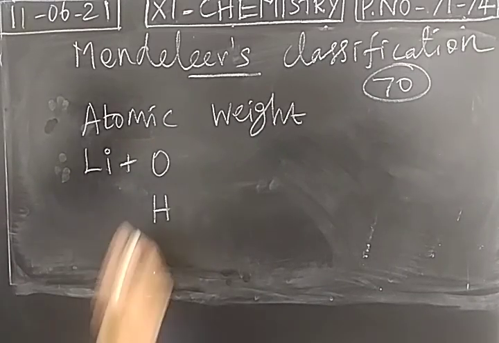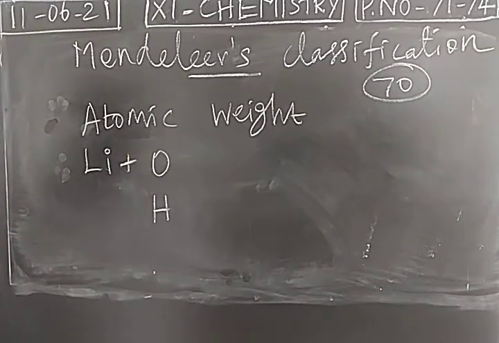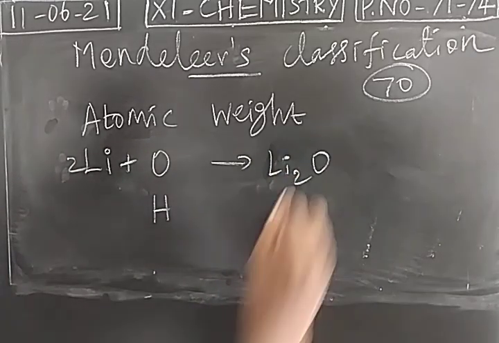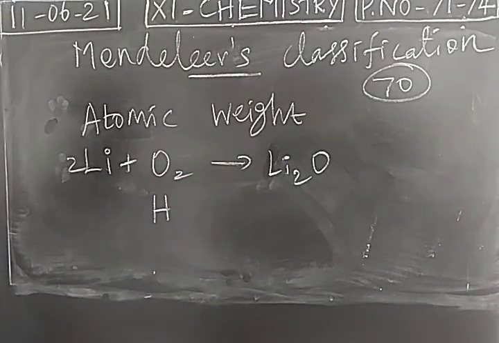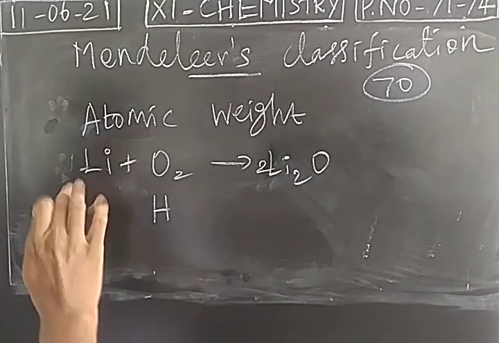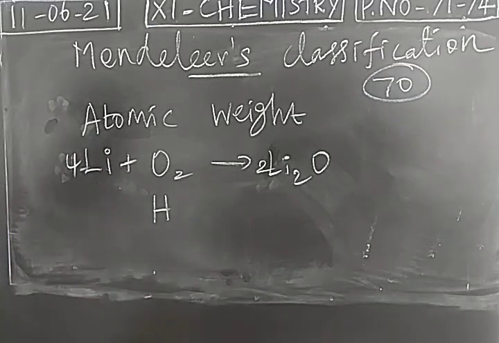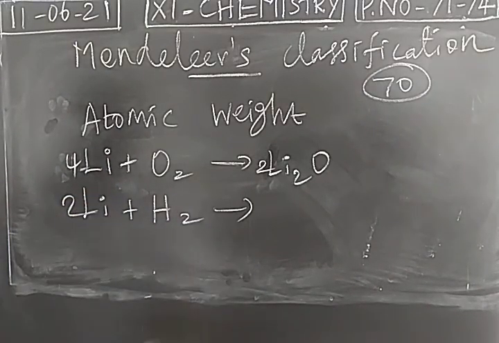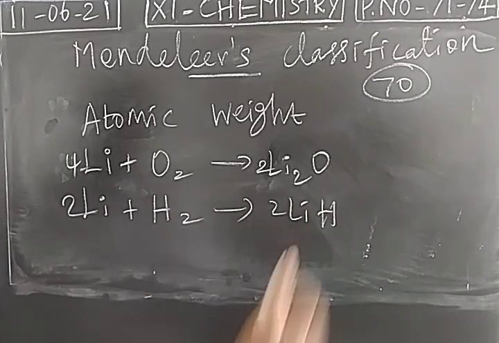How lithium combines with oxygen, how sodium combines with oxygen, how beryllium combines with oxygen. Like that, he was doing chemical reactions. He found that lithium combines with oxygen to form lithium oxide. Then lithium combines with hydrogen to form lithium hydride.